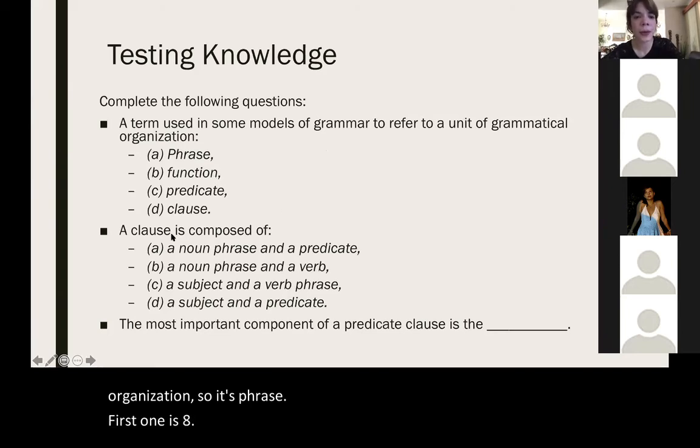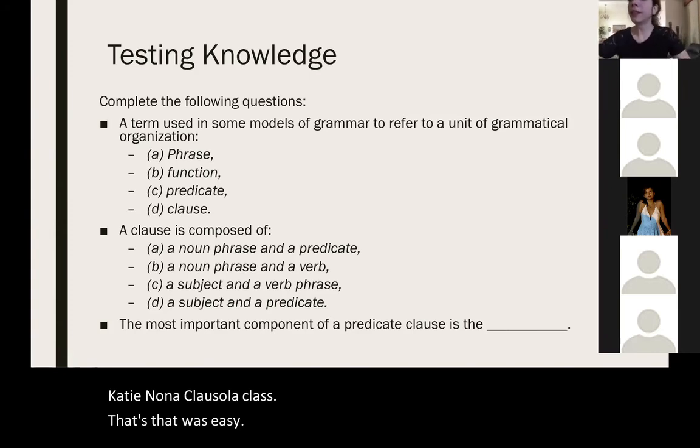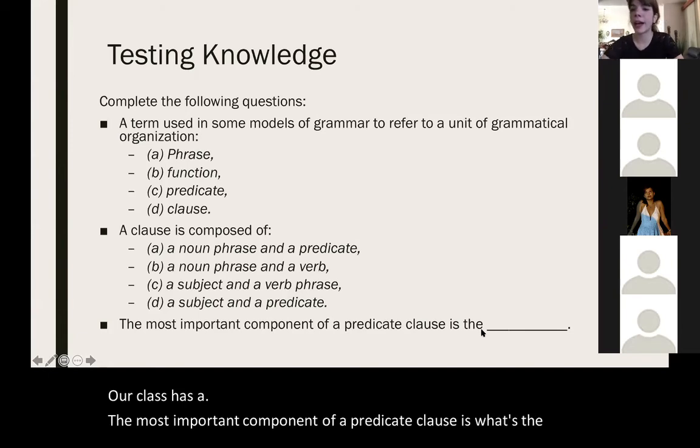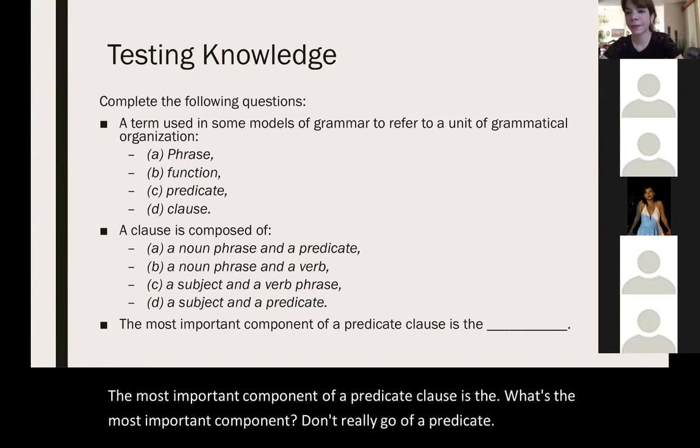A clause is composed of, que tiene una cláusula, a clause. That one's easy. A clause has a subject and a predicate. The most important component of a predicate is what? The most important component de un predicado, of a predicate? Verb, exacto.